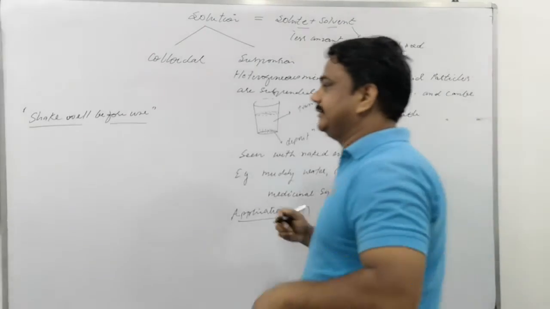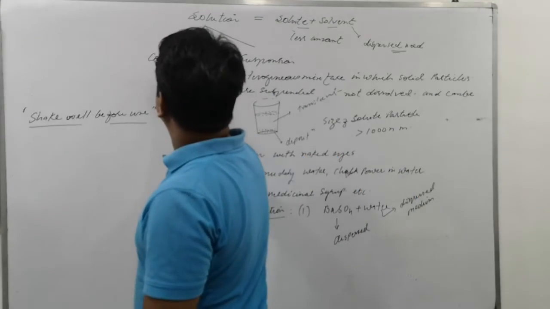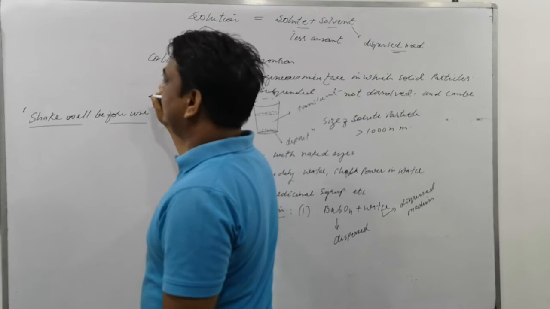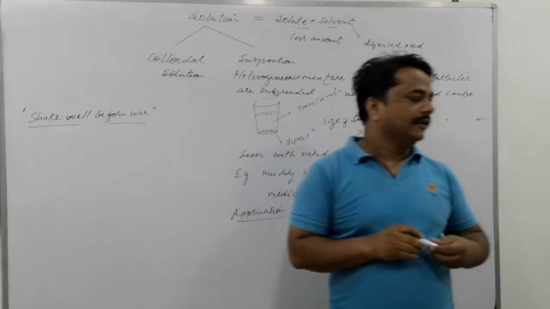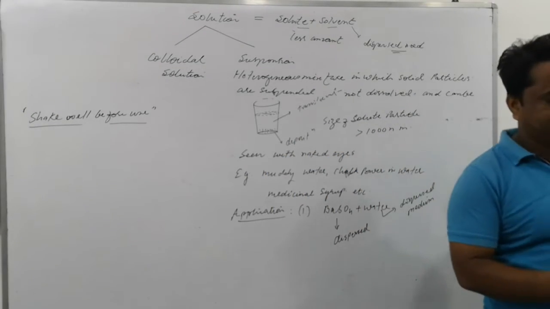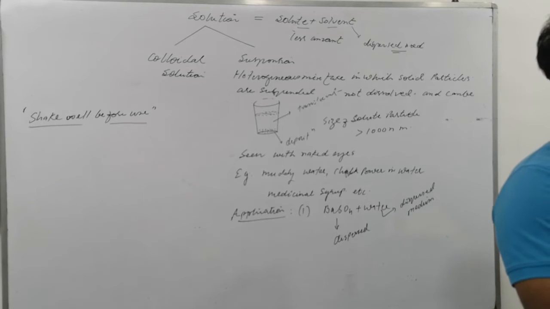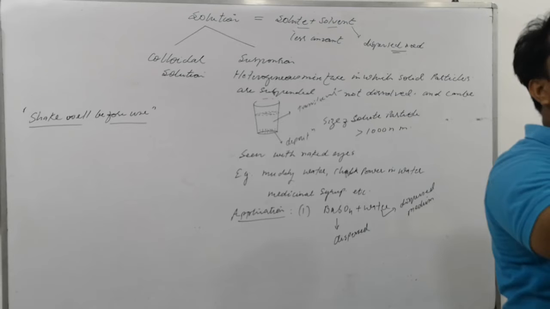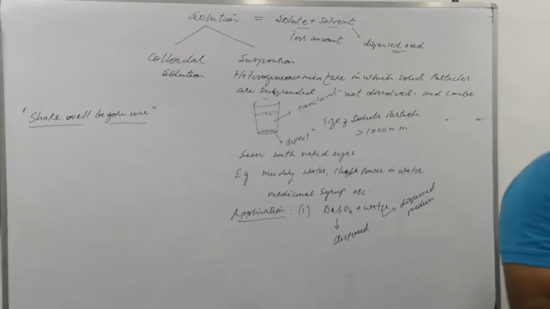Next, colloidal. What is colloidal? Colloidal solution is called colloidal. Okay. Please write colloidal.